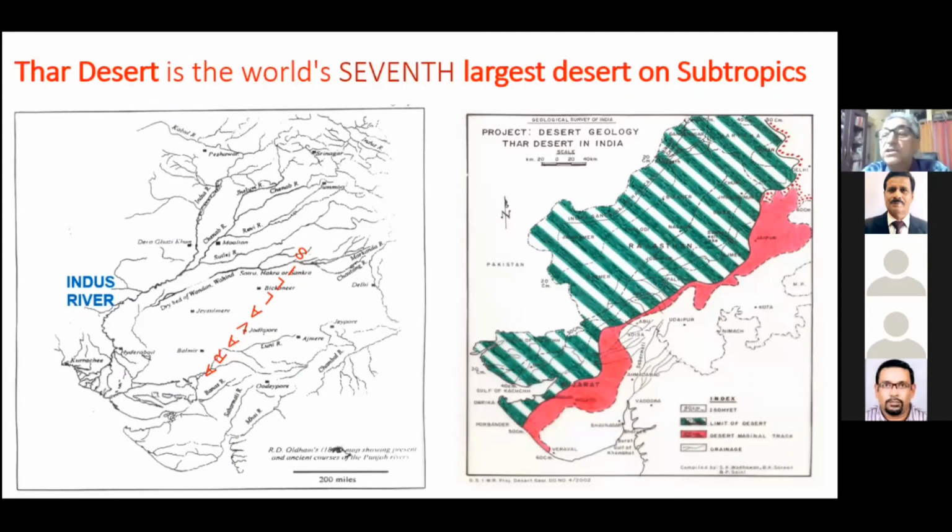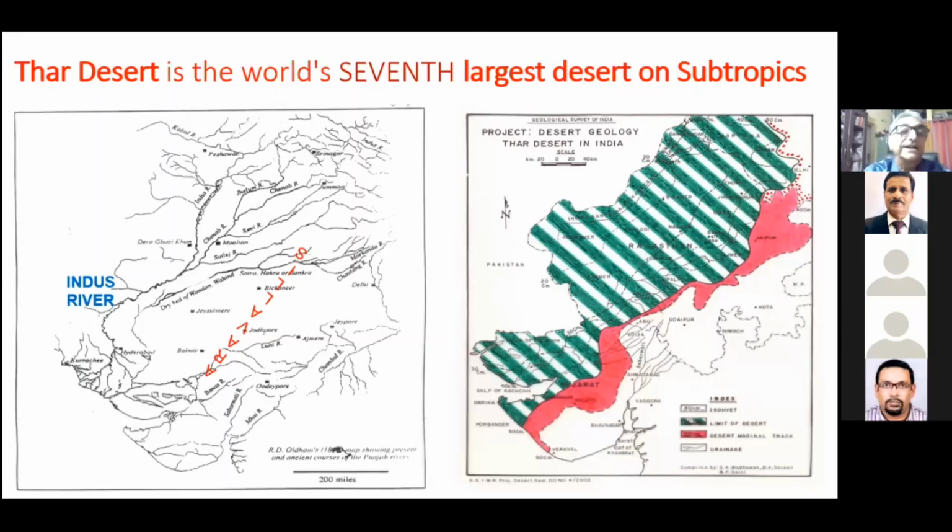So the Indian part of the desert is called Thar, and the part of the desert which is extending across the border is called Thar Parkar. So the total is the Great Thar Desert in the Indian subcontinent. On the right hand side, I am showing you the aridity affected tracts with these green stipples, and the pink colored is shown as the desert margin.